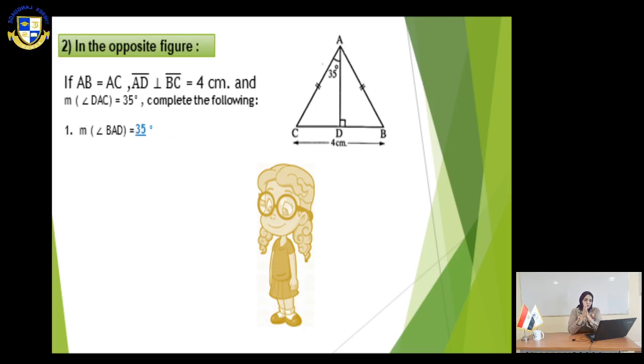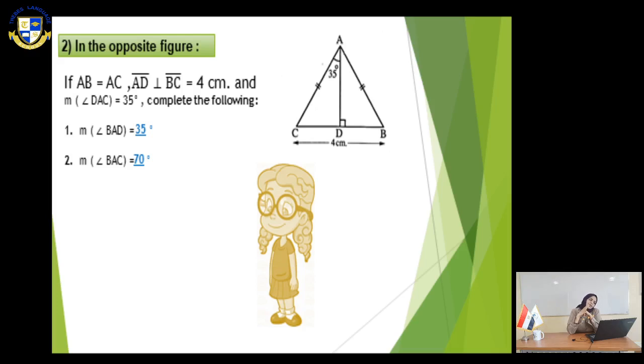As we see, we have an isosceles triangle, and AD is perpendicular to CB, that means AD bisects angle A and also bisects CB. Bisects angle A, that means CAD equals DAB equals 35. Also, number 2, angle BAC equals 70 degrees.